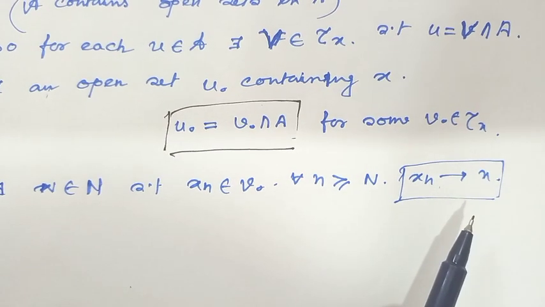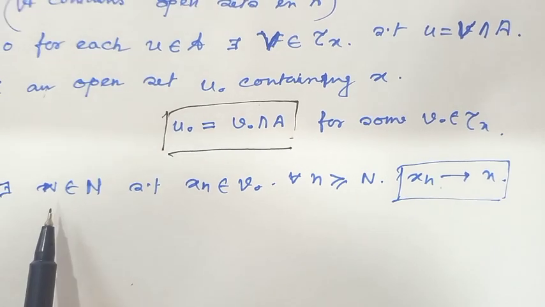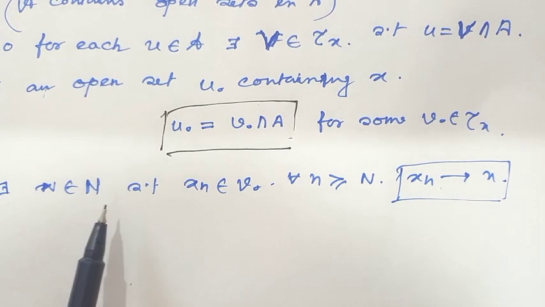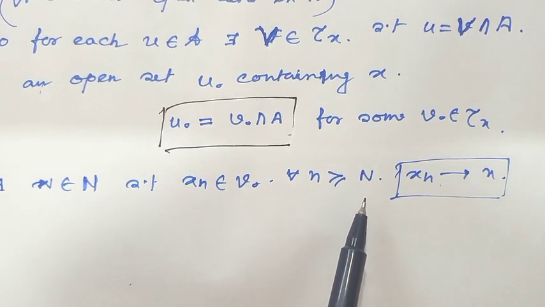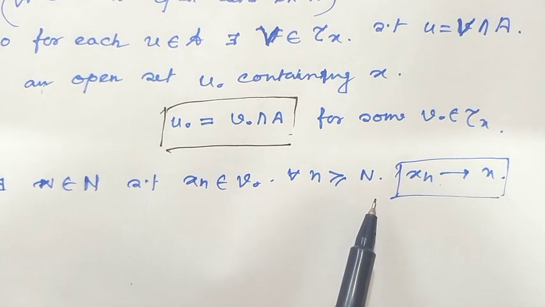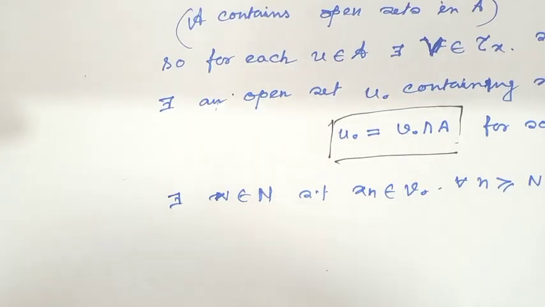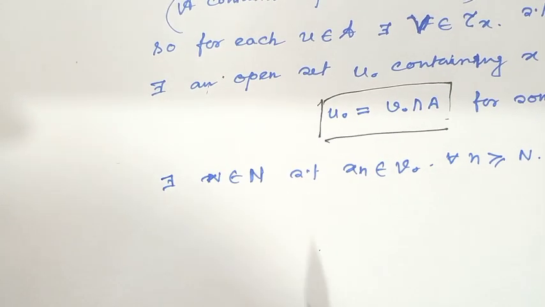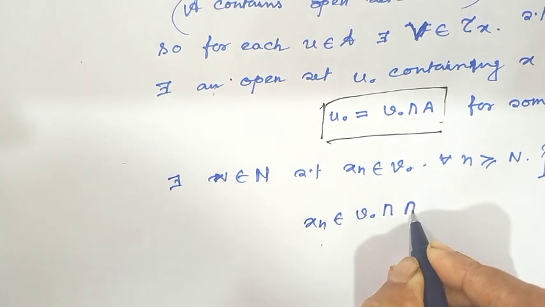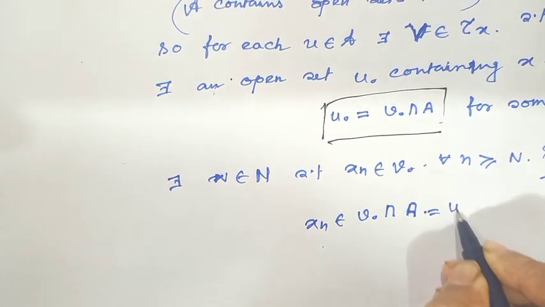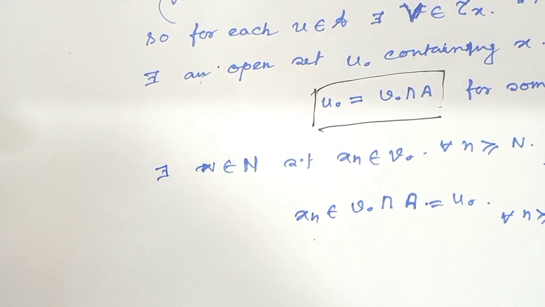By the definition of limit point, there exists capital N belonging to the natural numbers such that xn belongs to V0, and this is true for all n greater than or equal to N. Since xn is already in A, xn belongs to V0 intersection A, which equals U0. This is true for all n greater than or equal to N.